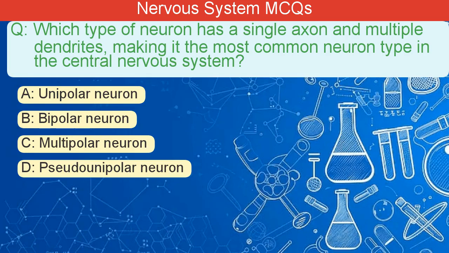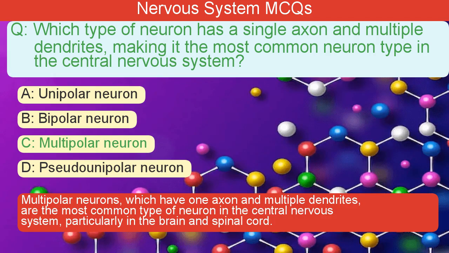Which type of neuron has a single axon and multiple dendrites, making it the most common neuron type in the central nervous system? A. Unipolar neuron. B. Bipolar neuron. C. Multipolar neuron. D. Pseudounipolar neuron. The correct answer is C. Multipolar neurons, which have one axon and multiple dendrites, are the most common type of neuron in the central nervous system, particularly in the brain and spinal cord.